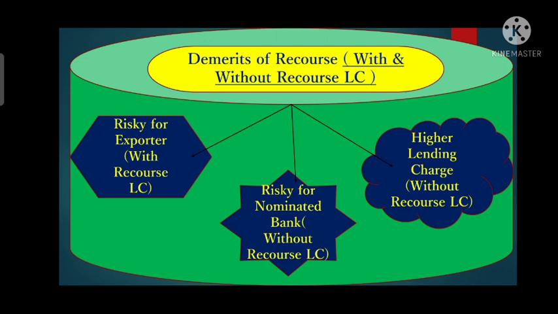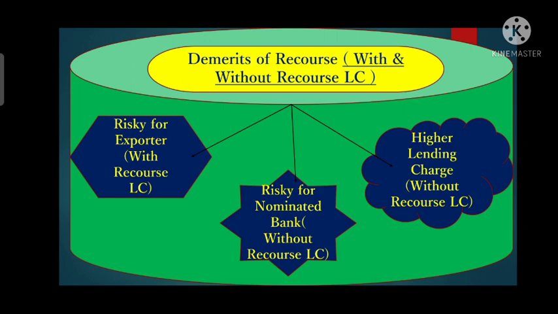Then it is risky for the nominated bank. So whenever the nominated bank is purchasing documents in a transaction that is risky for it, it will cover its risk. So it will negotiate or discount those documents at a higher rate, right?